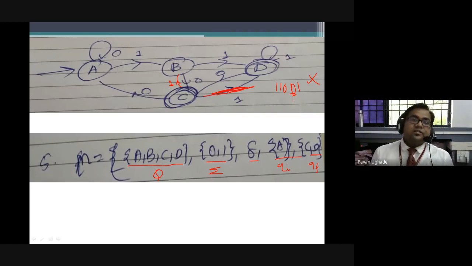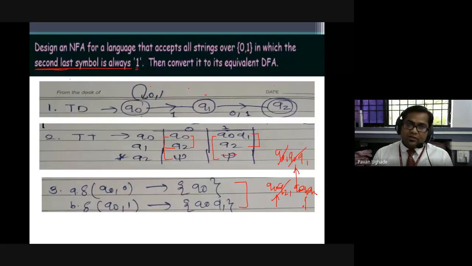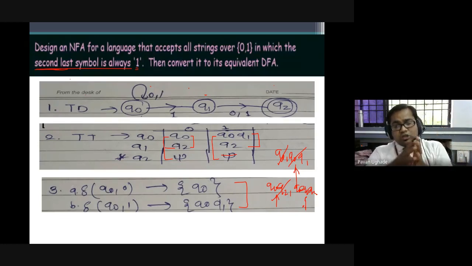Did you understand the lazy evaluation method, guys? You will be following these 4 or 5 steps. Okay, I'll explain once again. Here step 1 is added extra. Whatever the question is, first draw the transition diagram and transition table of the given question. In step 3, we will get all the transitions using the lazy evaluation method.